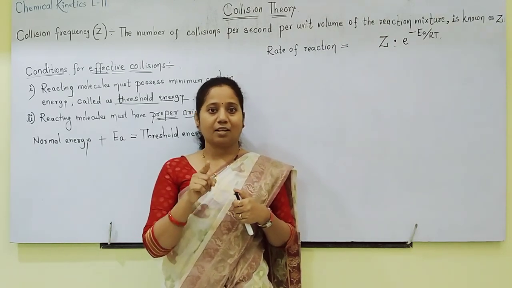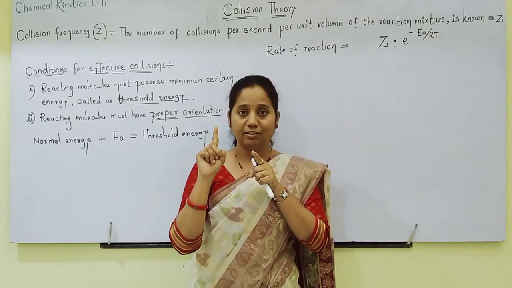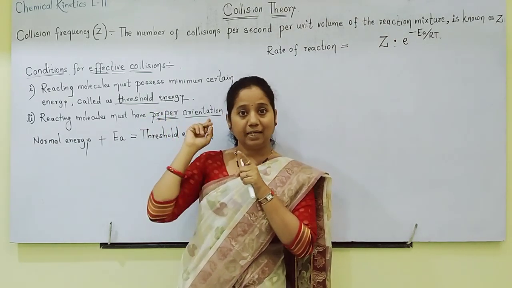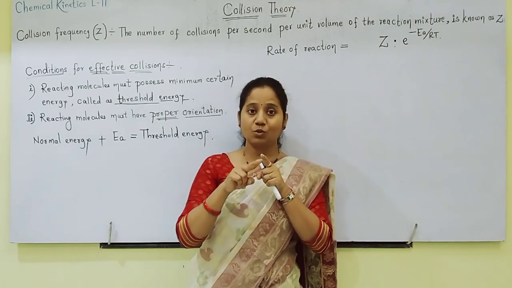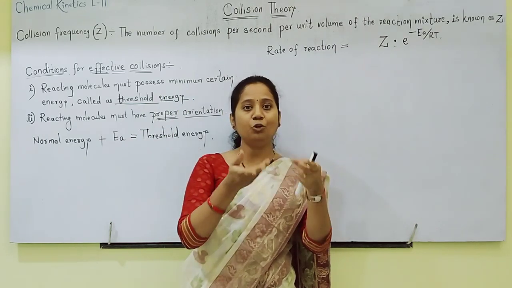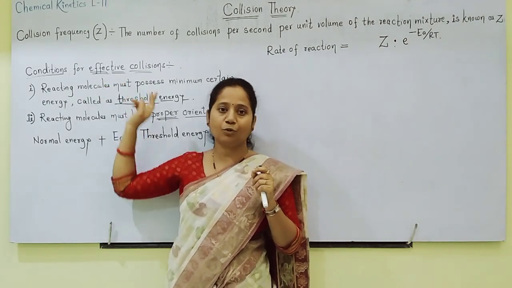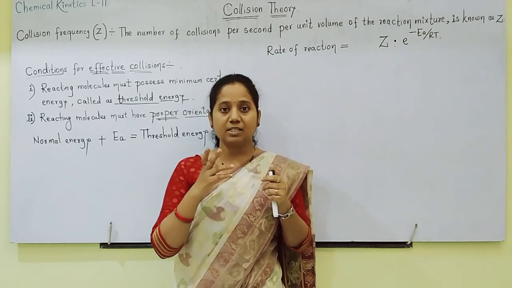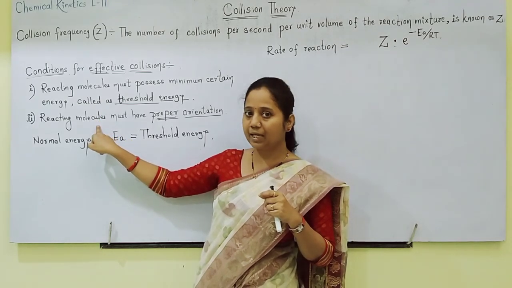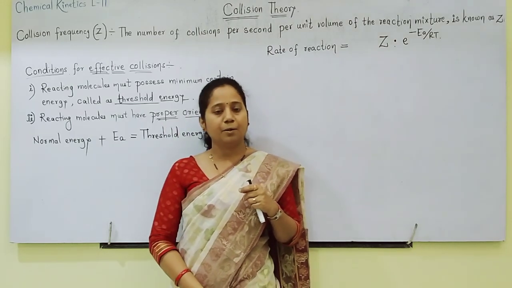The collisions in which reacting molecules collide with each other with enough threshold energy, in proper orientation, so as to break pre-existing bonds and form new bonds to give rise to products. Such collisions are called effective collisions. Effective collisions always take place after fulfilling these two conditions: reactants must have threshold energy and their orientation should be proper.